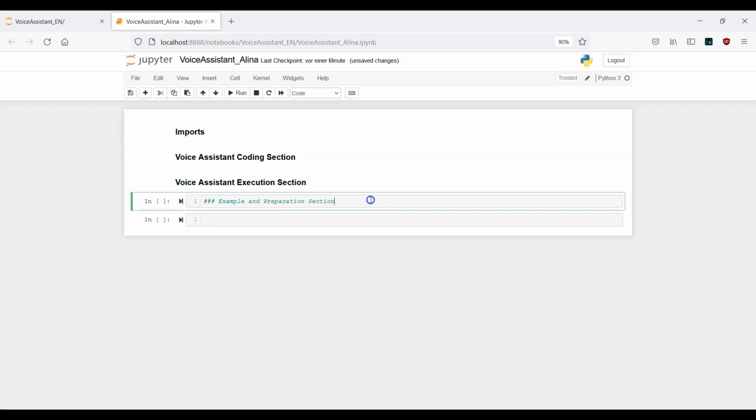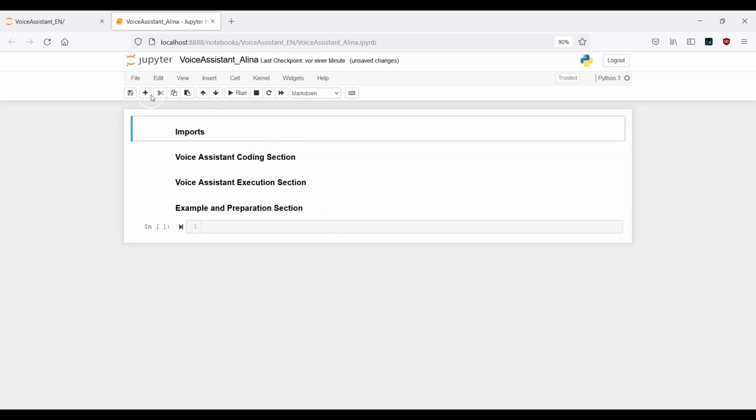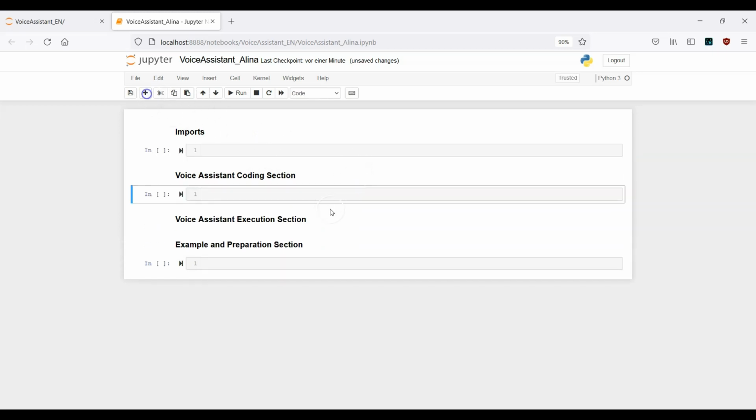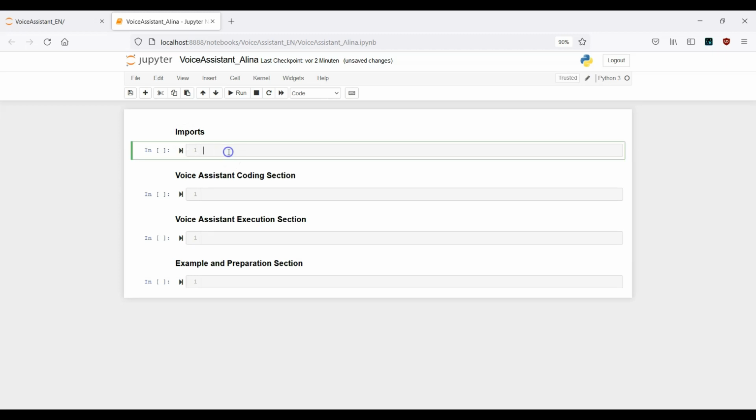Okay, so in my opinion, this structure makes more sense, and this is why I've chosen to create the notebook in this structure. So first of all, we start with the imports here. That means we need to import all the libraries which we have installed a few moments ago. First one is the speech recognition module.